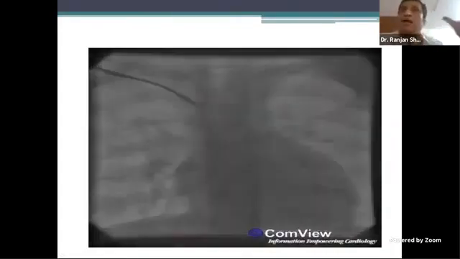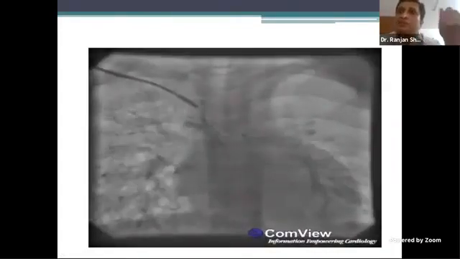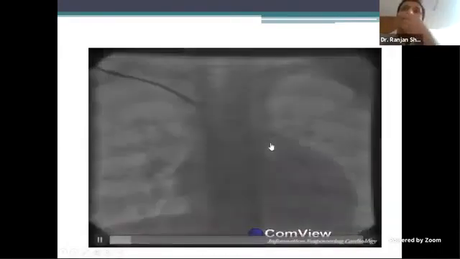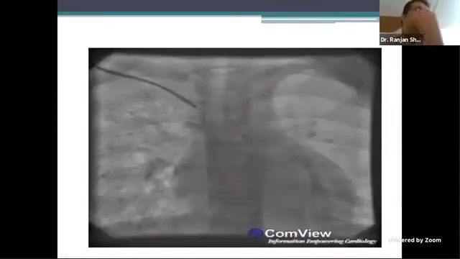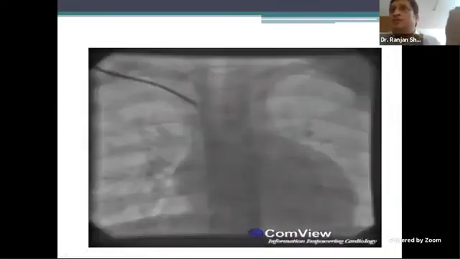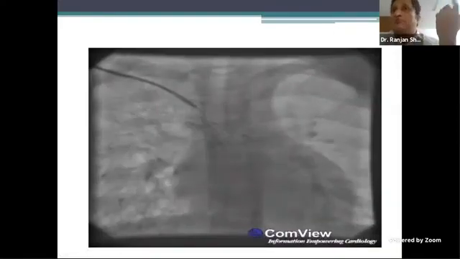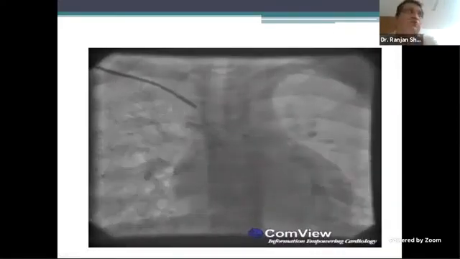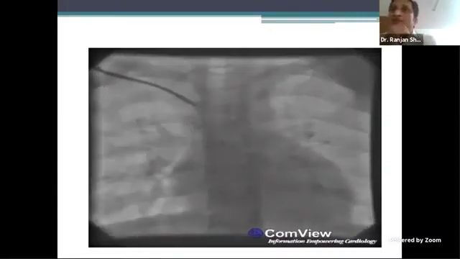So if you have a bilateral SVC, they are connected separately, bilateral bidirectional. PAs are confluent, as you mentioned, but the size we are not very sure. To do Glenn, PAs should be of reasonable size, otherwise you don't do Glenn. Yes, sir. Glenns are not done if there is obstruction which is suspected, because there's no pump there for Glenn.